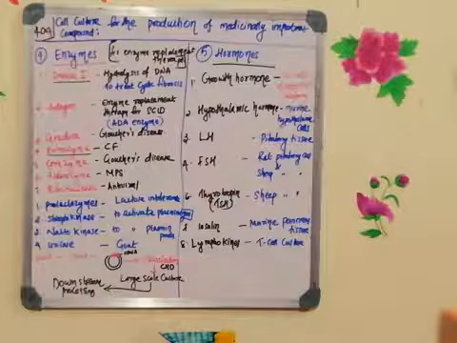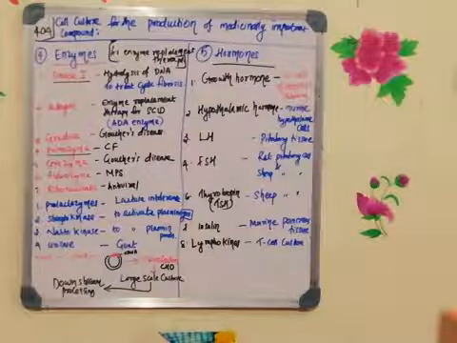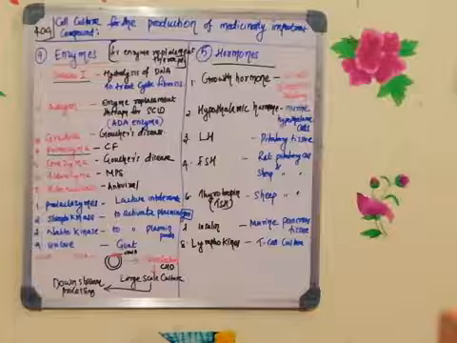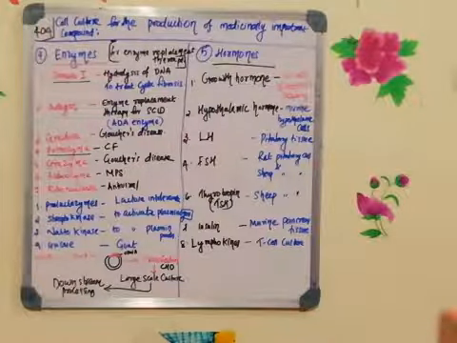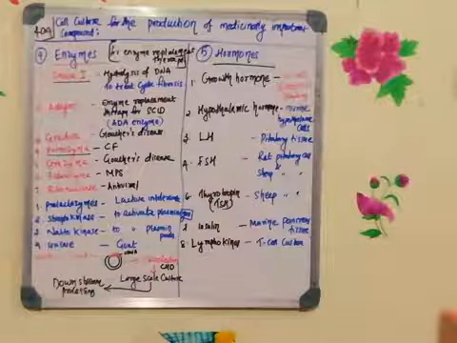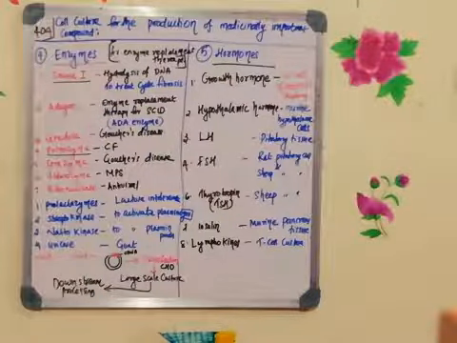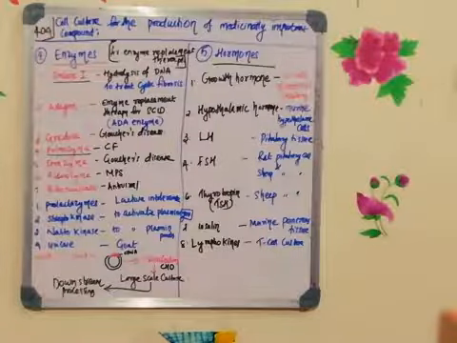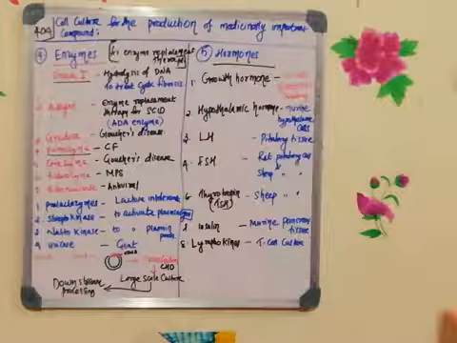Next is lymphokine. You remember what is lymphokine? Lymphokines are the ones which will activate the T cell maturation. If the lymphokine defect is there, there will be a defect in T cells. T cell number will be very less. T cell maturation won't be happening, because the movement of the T cell to the thymus is because of the lymphokine, which is also called thymotactin. So whenever lymphokine defect is there, T cell maturation won't be happening.